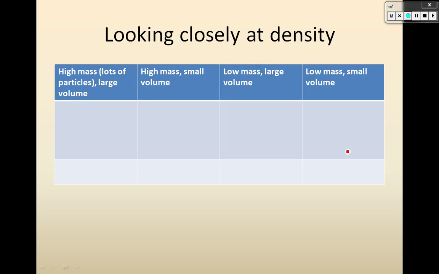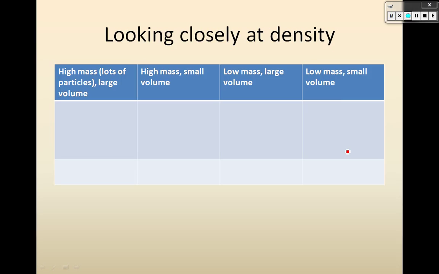So what I want you to do is just pause the video for a minute and think about how you could draw each of those cases. The high mass, so lots of particles in a large space, lots of particles in a small space, few particles in a large space, and few particles in a small space. So pause the video, think about how you might draw those.